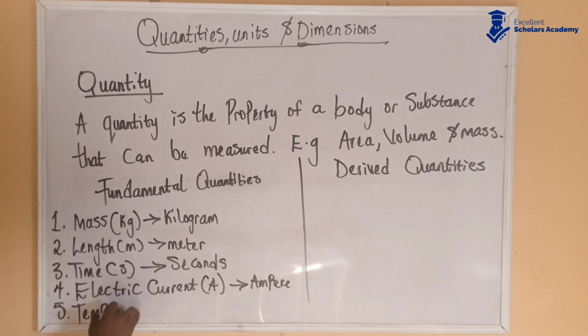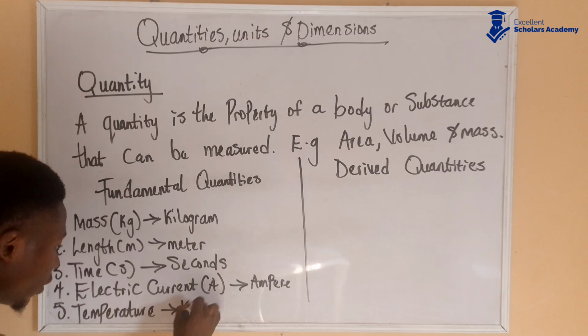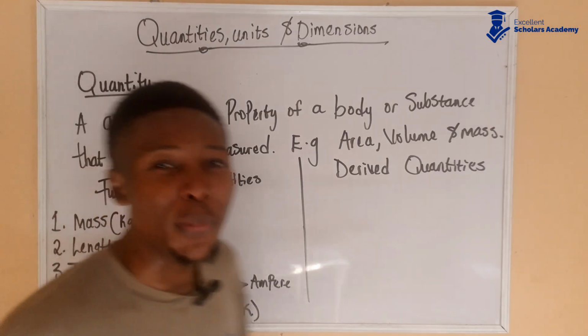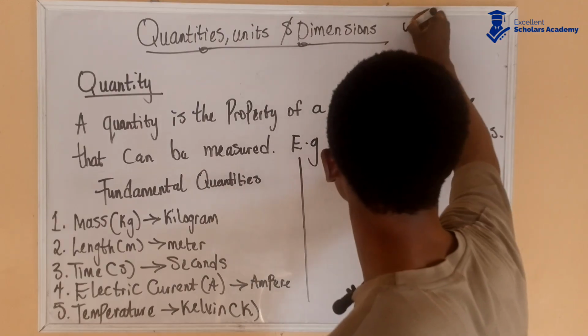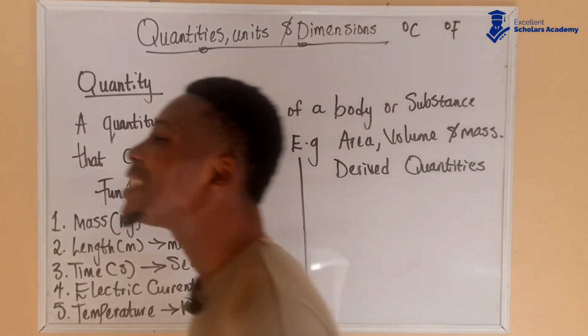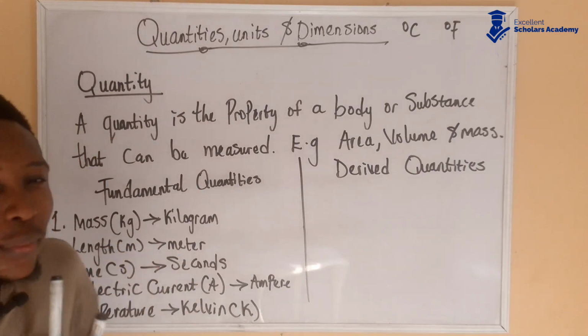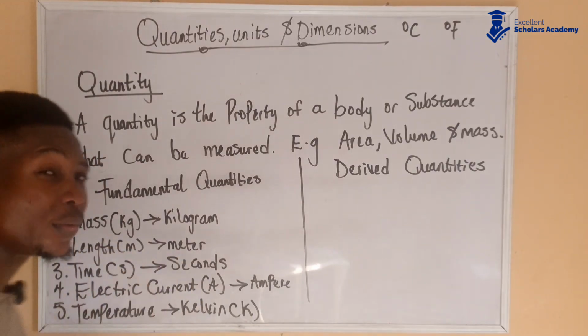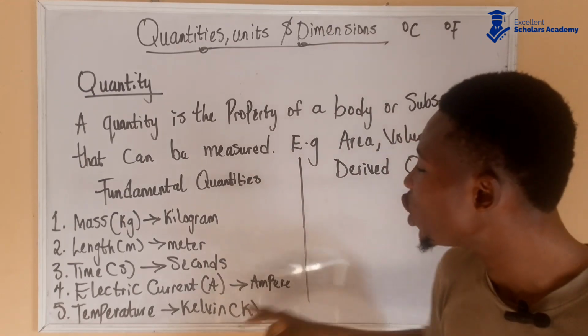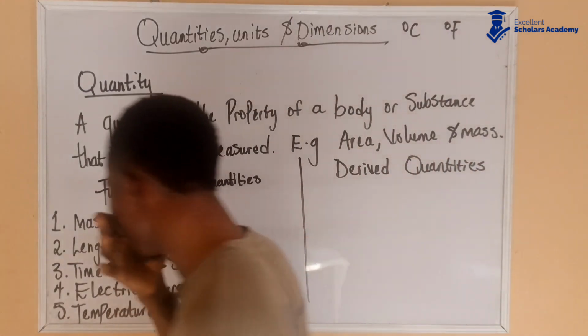Temperature is measured in Kelvin, abbreviated as K. Temperature can also be measured in degrees Celsius and in degrees Fahrenheit, but the standard unit, the system international unit, is Kelvin.